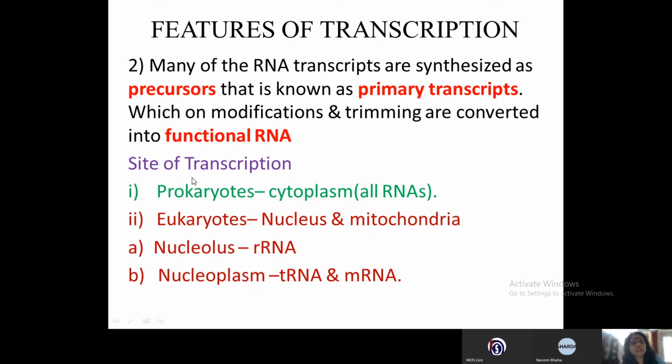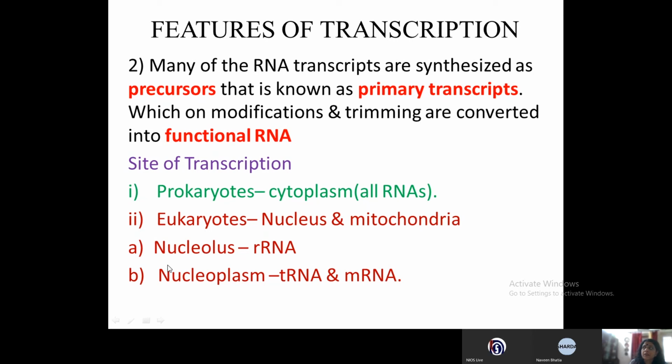Now let us see what is the site of transcription. Where does the transcription take place? Now in prokaryotes, there is no nucleus. So all RNAs are formed in the cytoplasm of the cell. Whereas in eukaryotes, there are two places where the transcription takes place. It can take place in the nucleus, and it can take place in the mitochondria. Mitochondria has its own cell machinery, that is why mitochondria.